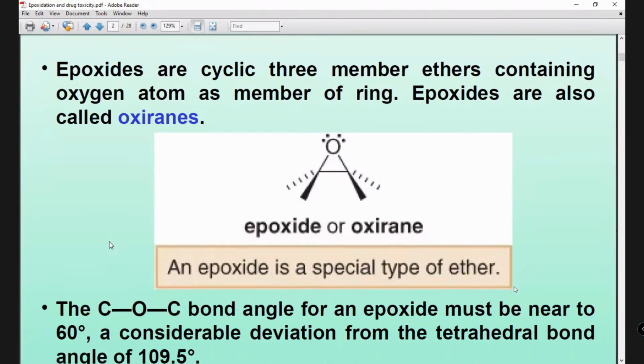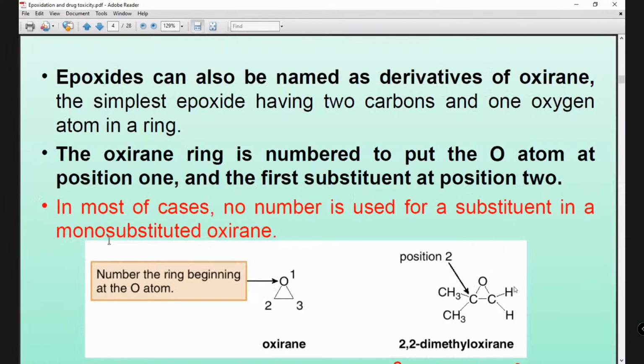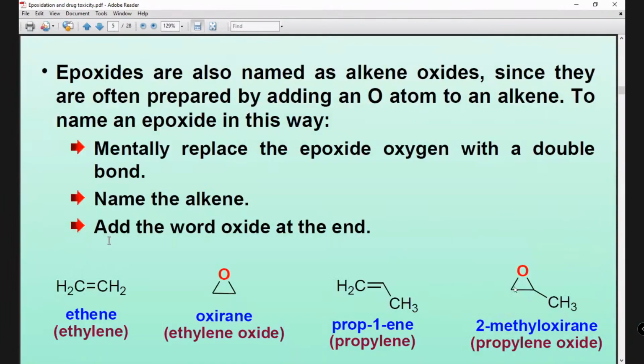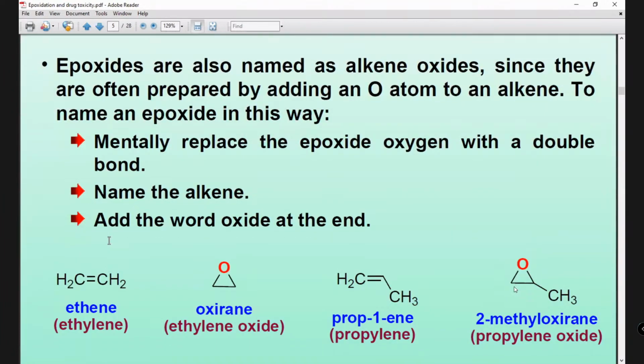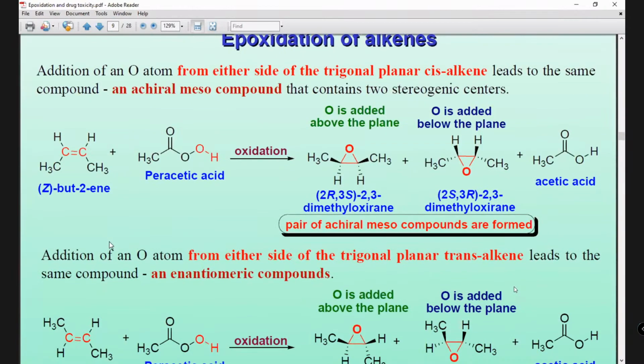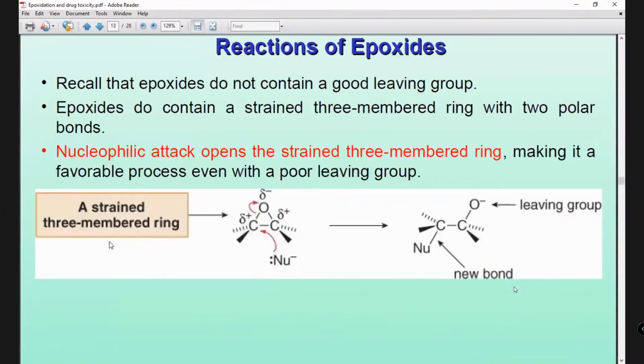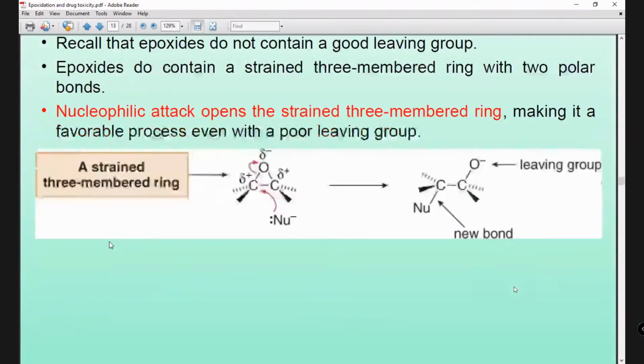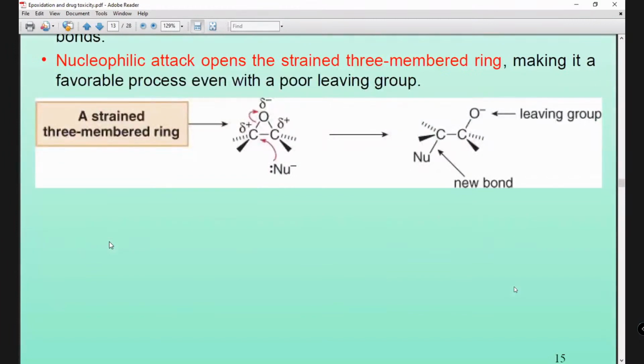I did not read anything from the slide. I did not read anything from the internet. So the information I provide here is very important for you, because you need to understand. If you understand now, you will not forget. No need to look. And there they show Nu minus. This is called ligand. Zohir asked me the question. If this is a base, Nu minus means this is a base. Yes, Zohir? Yes, sir. A base will react with carbon, and if this is an acid it will react with oxygen and then break the bond.